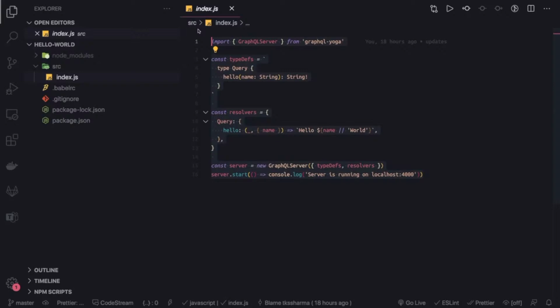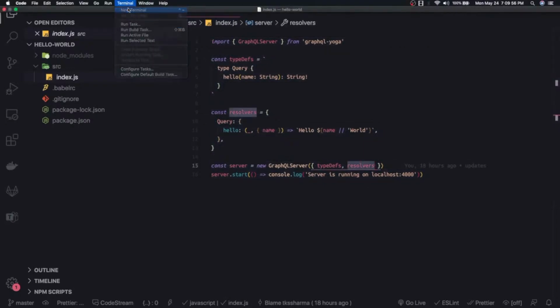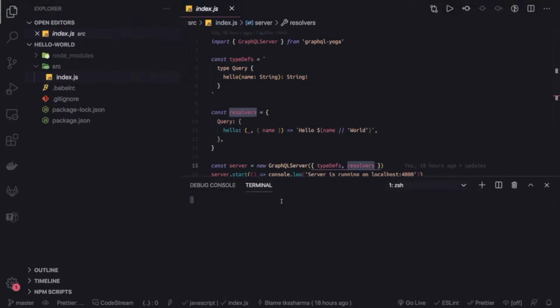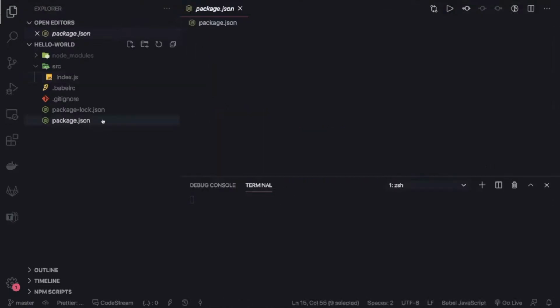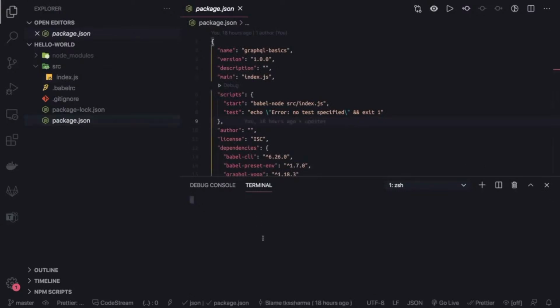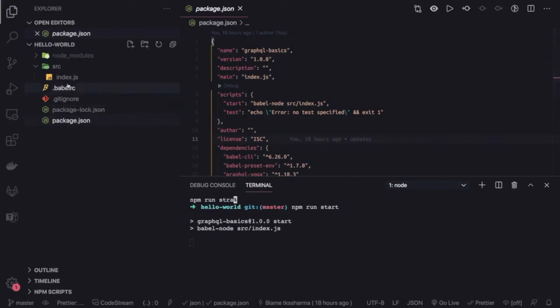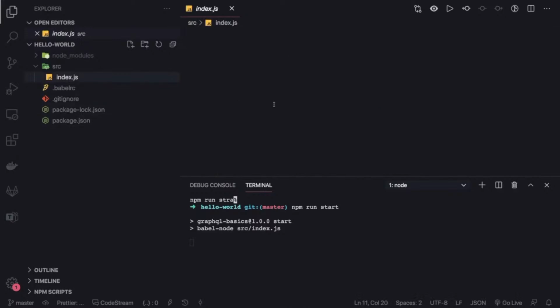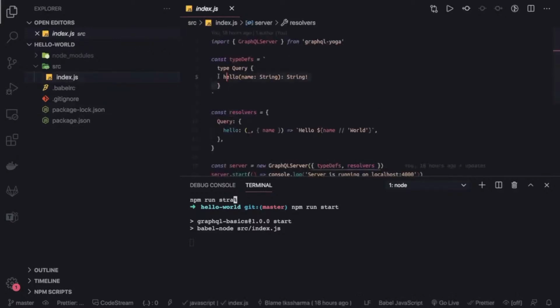Directly or indirectly they will ask you, okay, what is your type definition, what are the resolvers you want to expose, and what we do is we can just do npm run start based on the package.json definition, npm run start, and it should be able to start our server on a defined port. Okay, once this server is started, we can do a lot of things. Here currently this is doing nothing. It has one simple plain query which is hello.